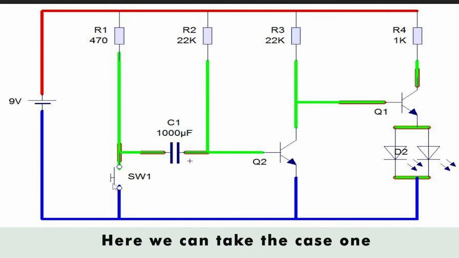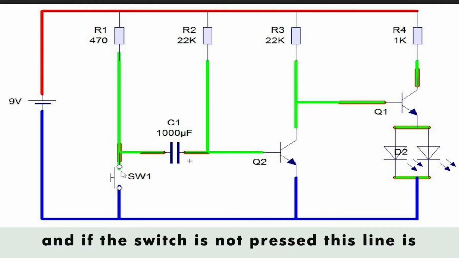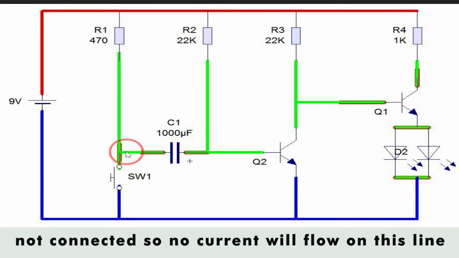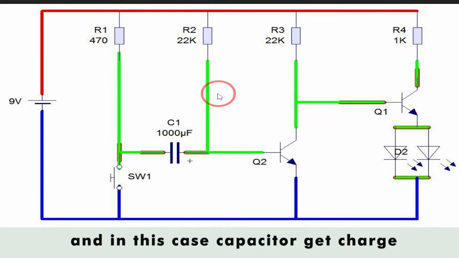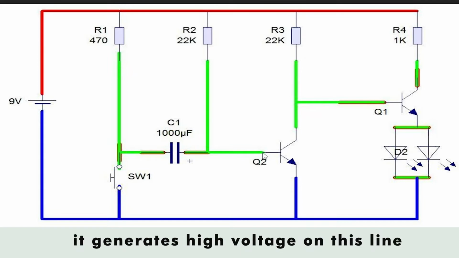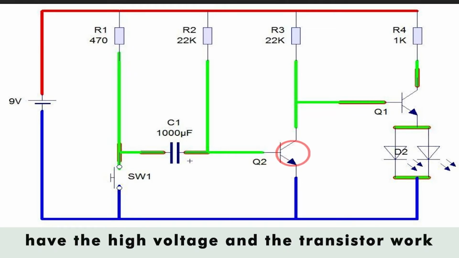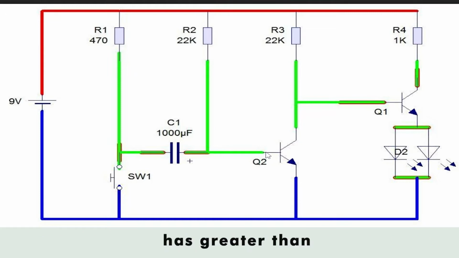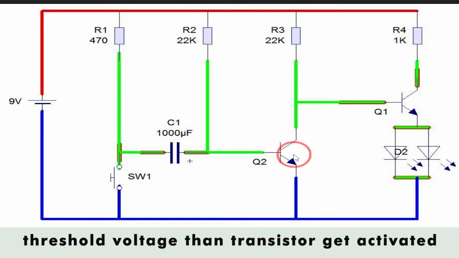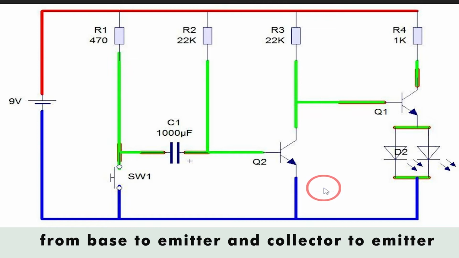Here we can take case 1, when the switch is not pressed. If the switch is not pressed, this line is not connected, so no current will flow on this line, and in this case the capacitor gets charged through the resistance and VCC. Once the capacitor is charged, it generates high voltage on this line, and so the base of this transistor has high voltage. If the base has greater than threshold voltage, the transistor gets activated, and the current will start to flow from base to emitter and collector to emitter.